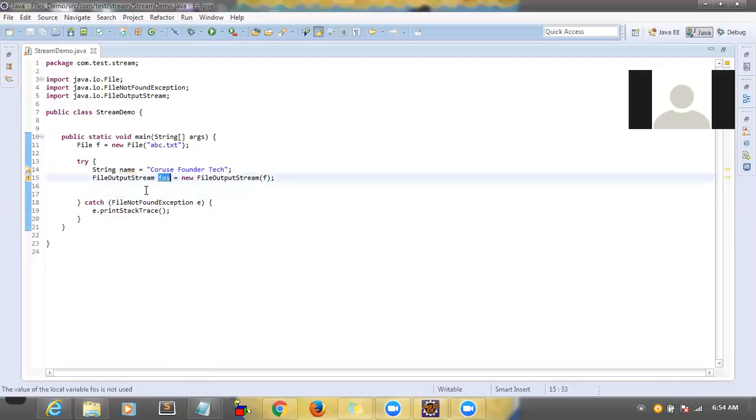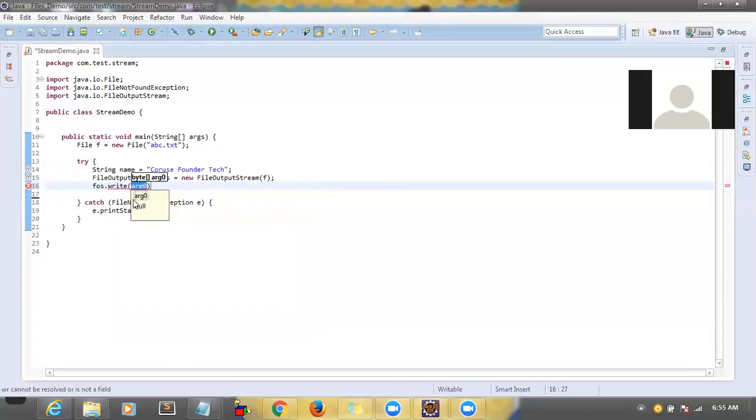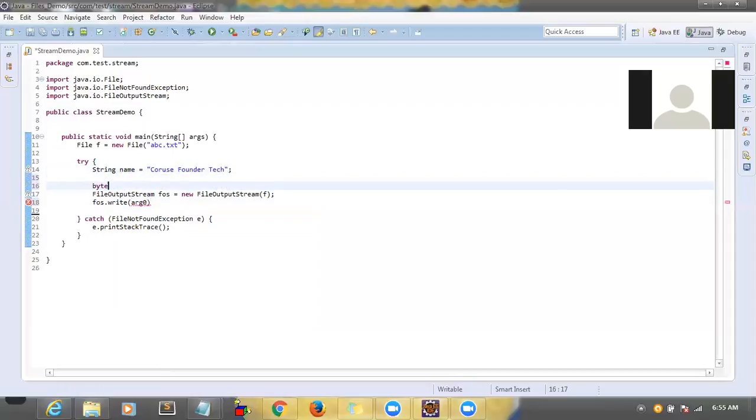Copy this one, f, file system dot. There is a method called write inside this class. Select that one, but it will take only bytes. It will not take a string. We have a string, right? But we have to convert that string to a byte array. So how to convert that? byte array equal to name dot getBytes.